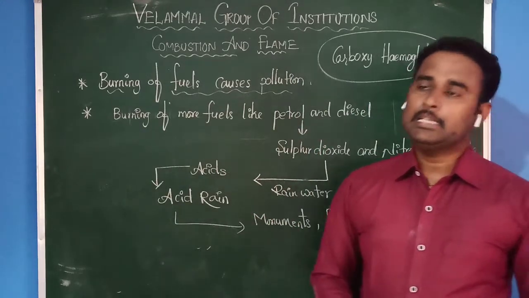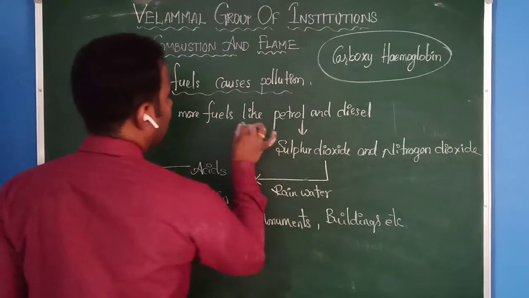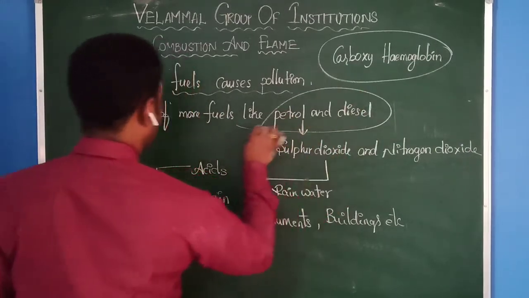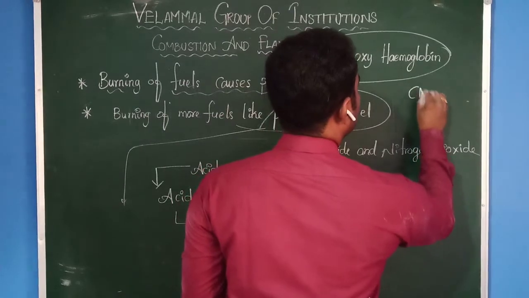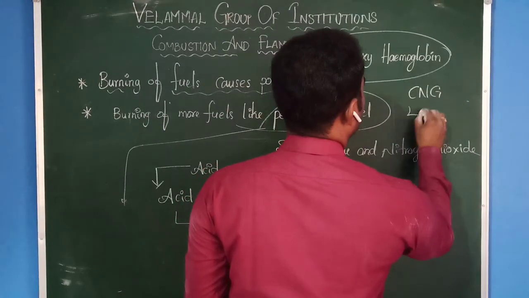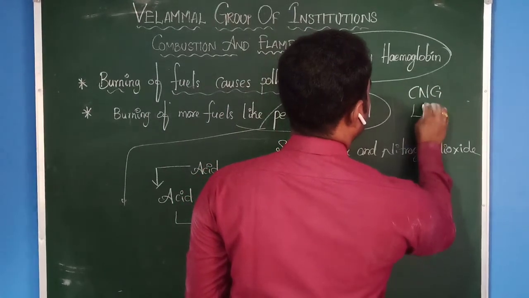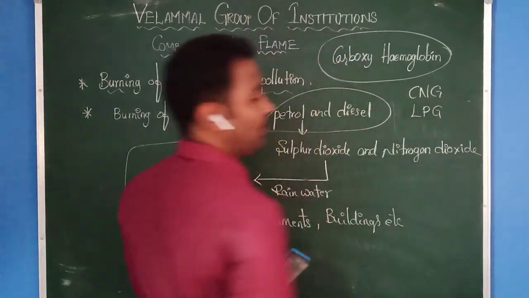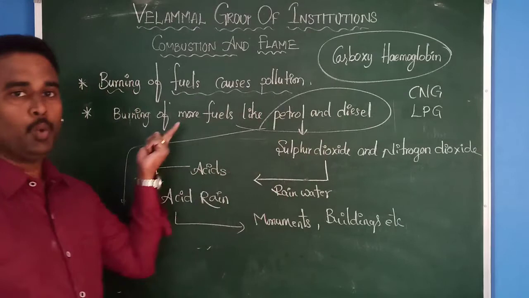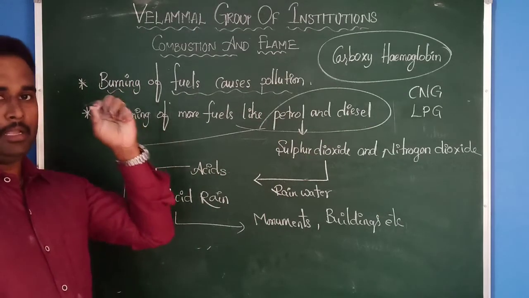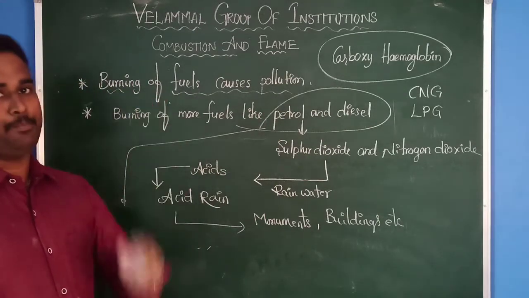That is why, instead of using these types of fuels, nowadays we are using fuels like CNG and LPG. Okay, because if you burn petrol or diesel or coal, they give more pollutants in the atmosphere.